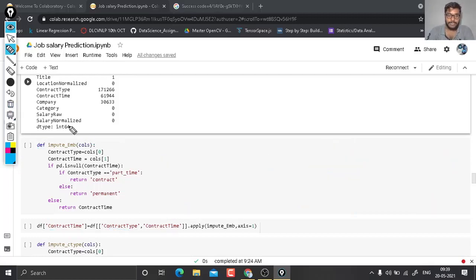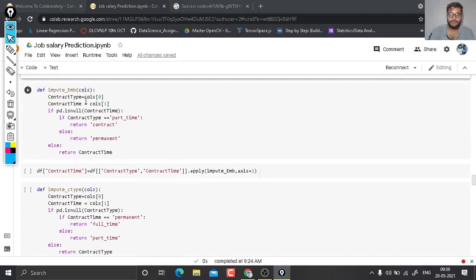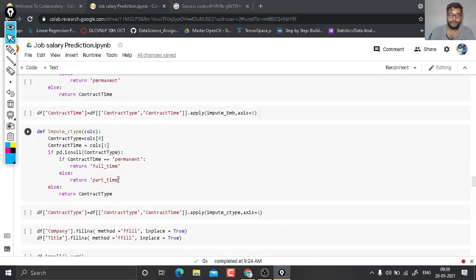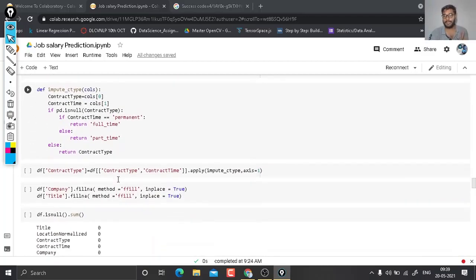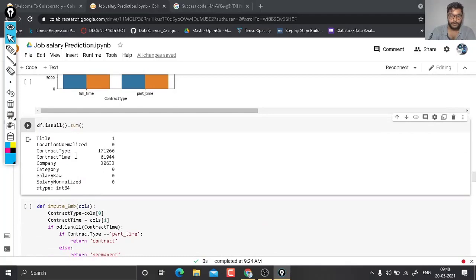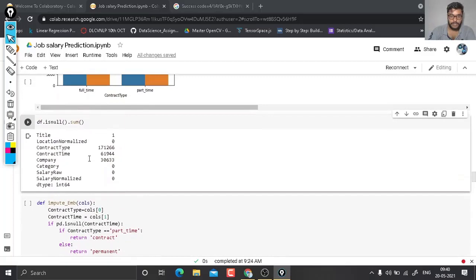Like we are filling contract time, we are also filling contract type. Here we have taken the condition of contract type and filled contract time, and likewise for contract type we are going to fill. Now after filling these two values, contract type and contract time, we are moving to the rest two, which are company and title.